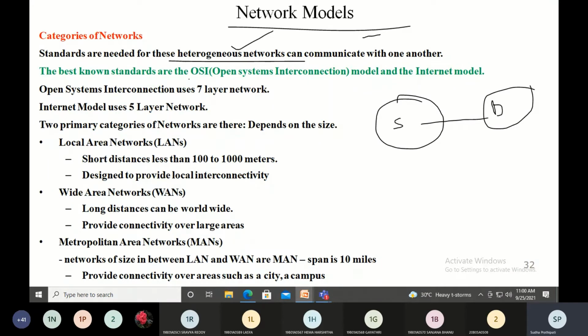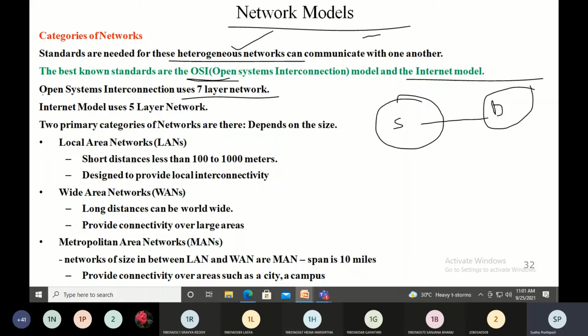And we do have a standard which is OSI, which is a model. So the best known standards are the OSI and the internet models. In the later part of your first unit, we'll look into what is OSI specifically, because that is there in your syllabus. We'll look into what is Open Systems Interconnection in detail, which is a 7-layer network model, and I'll discuss all that.